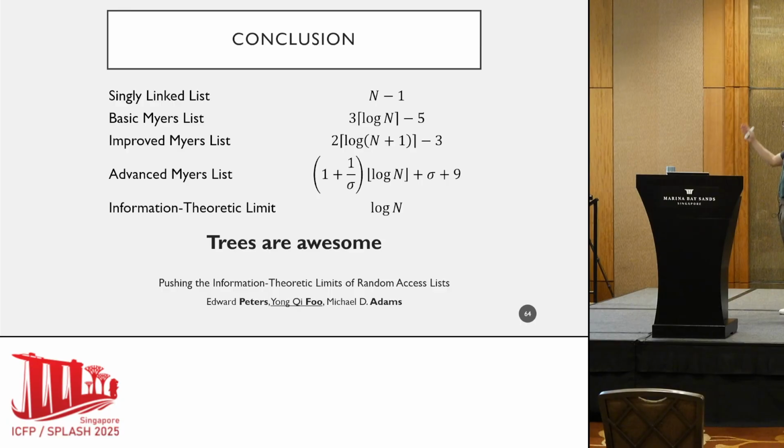Basically, we started from the basic Myers list of complexity 3 log n minus 5. We introduced 2 new variants down to an advanced Myers list with a lookup complexity that is arbitrarily close to the information-theoretic limit. If there's one takeaway, it is that trees are awesome.